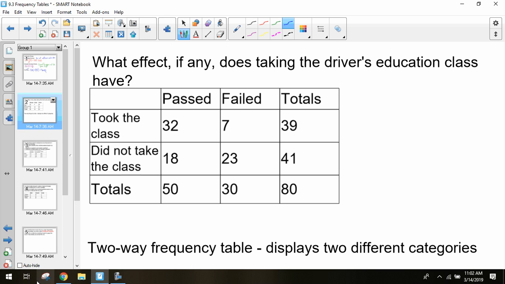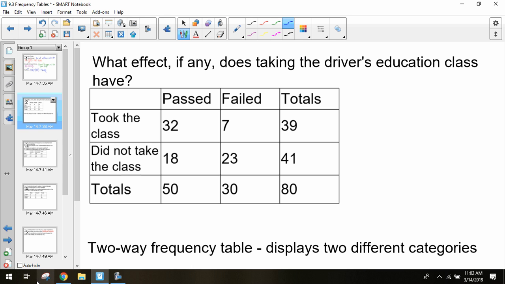So students that take the driver's ed class fail more? Well, based off this frequency table, what conclusions can we make about the driver's ed class? More people who passed took it. So if we look at the people who took this class, we have 32 compared to 7 for pass versus fail.